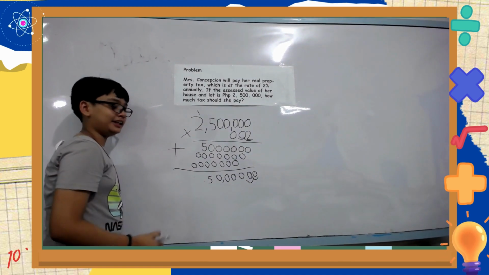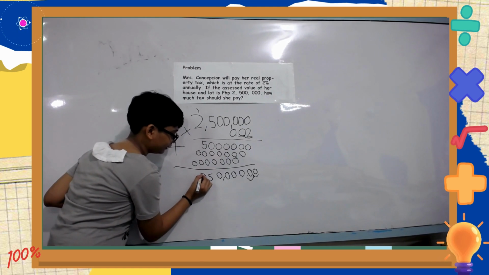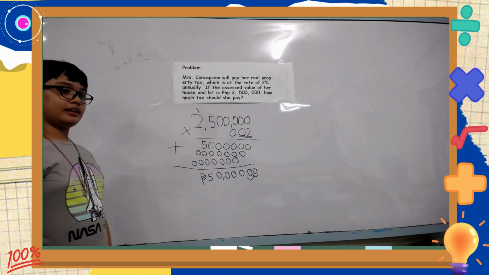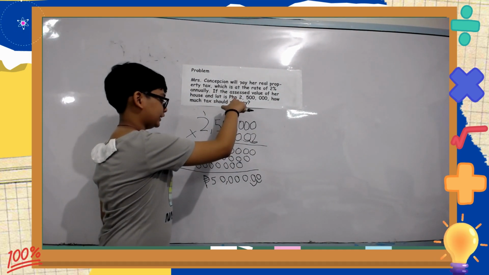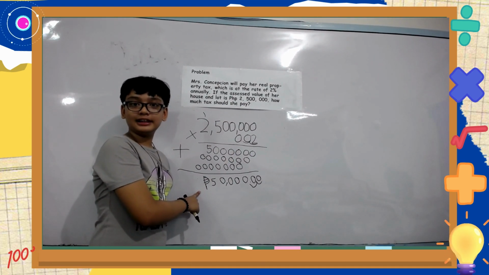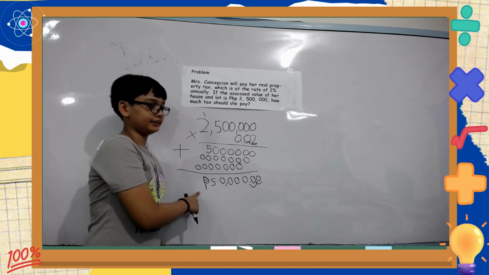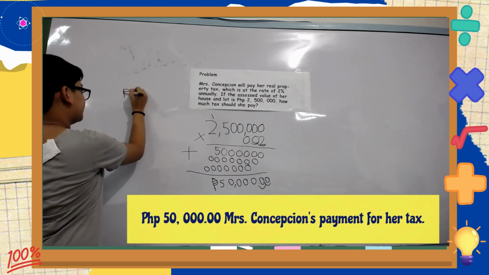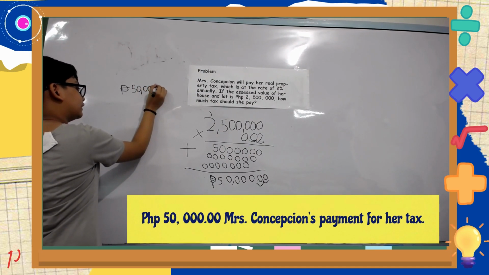And obviously, do not forget the peso sign. If you're from another country, you may as well forget that. Now, there we go! You will notice here that in the problem it says PHP, but in the solution it says P. Well, it turns out they're both the same money, which is the same thing we use in the Philippines. In conclusion, Mrs. Concepcion should pay 50,000 for her real property tax.